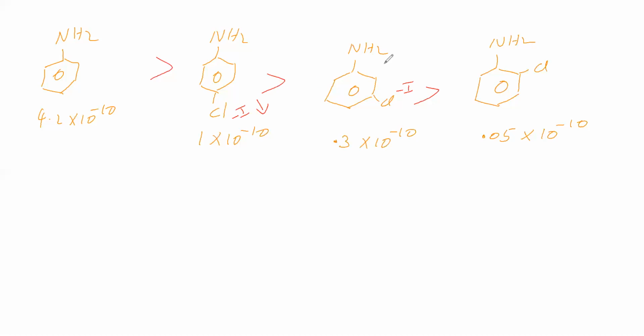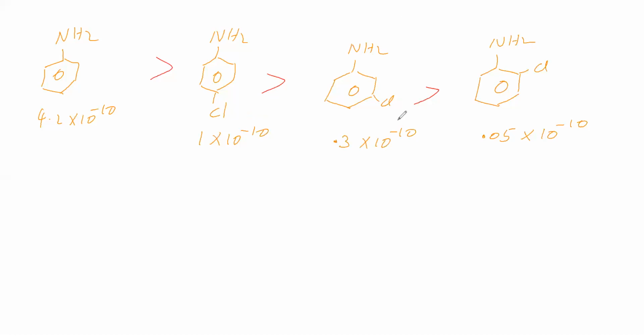Here distance is low, therefore inductive effect is high. So minus I effect magnitude is more, minus I effect magnitude is less. Therefore, lone pair availability is more here, lone pair availability is less here. So basic strength is more, basic strength is less. So using minus I effect, we explained parachloro and metachloro.